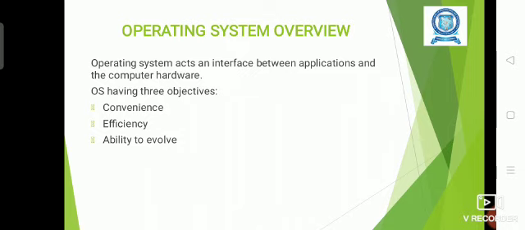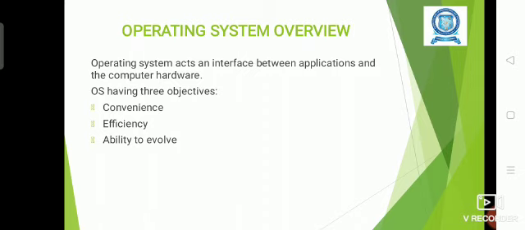We all know the operating system acts as the interface between the hardware and software. Software means it consists of a set of applications. With the help of the operating system only, we can access the various hardware resources, and our application software can run on different hardware.